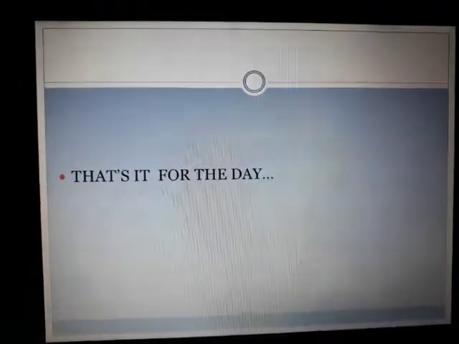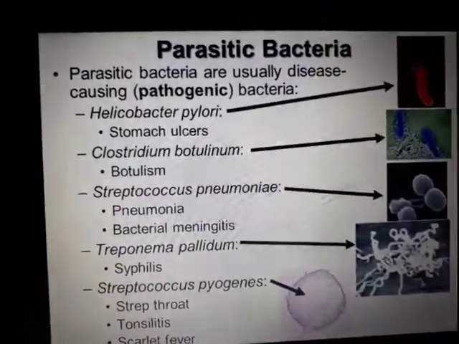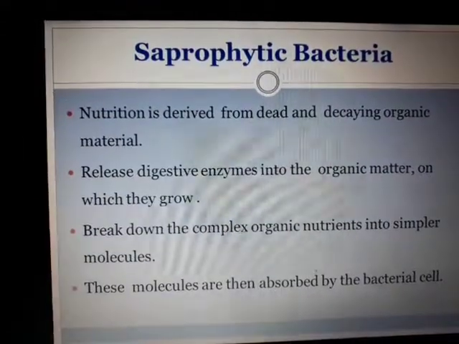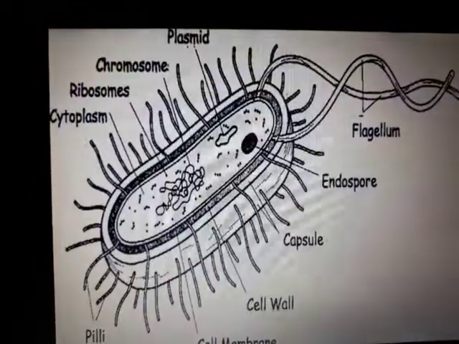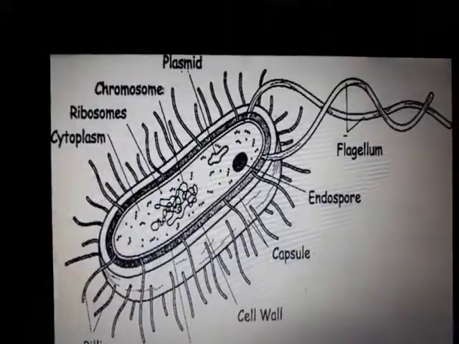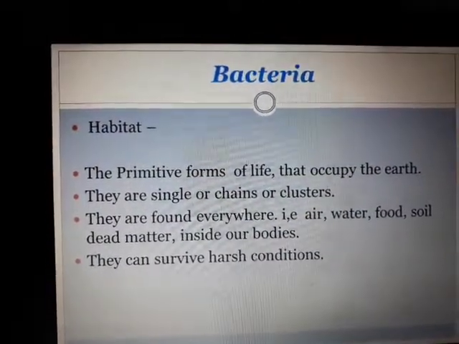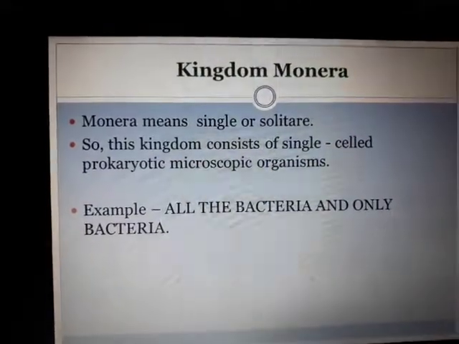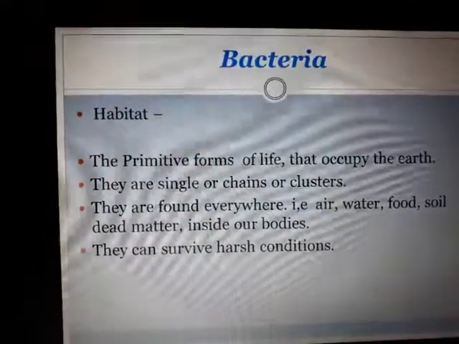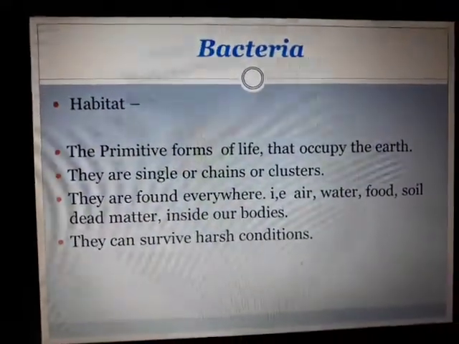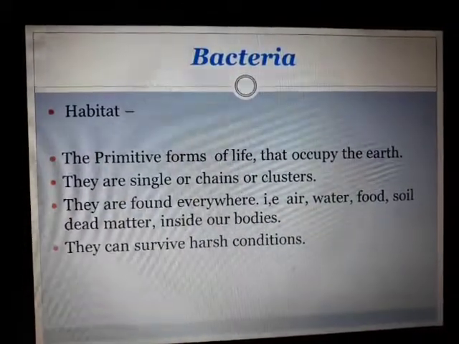That's it for the day. Actually, we haven't covered much, but whatever we have covered till now, you have to go through very properly. I have just jotted down the important points of this topic, and it is good to study bit by bit because it is too much for you. To start with the kingdoms, we have started with Monera. The example is bacteria only. We have studied the habitat, that it is a primitive form. Primitive means a very initial form of life that the scientists found it to be.